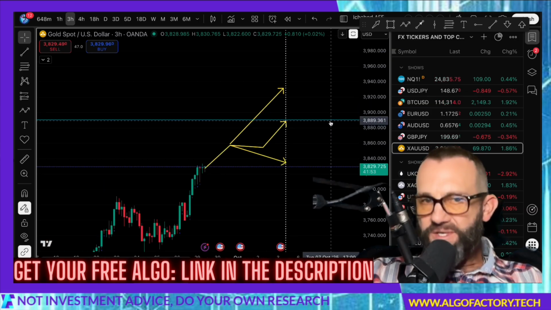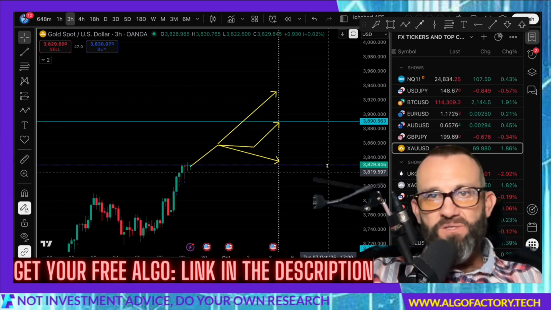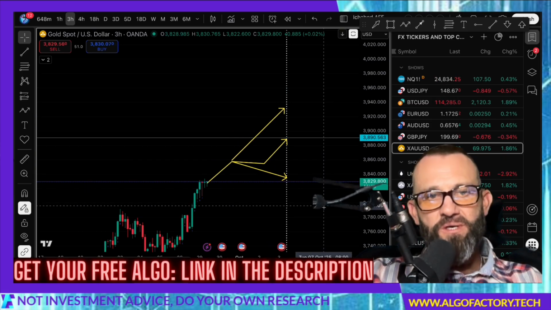I think 38.90 is kind of a decent look for this trajectory. It could go above that, and everybody's looking at 4,000. That's the big psychological number. I don't know that we're going to see that this week, but I think we'll see it before the end of the year.